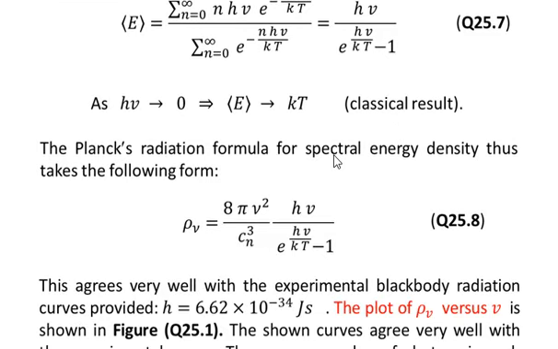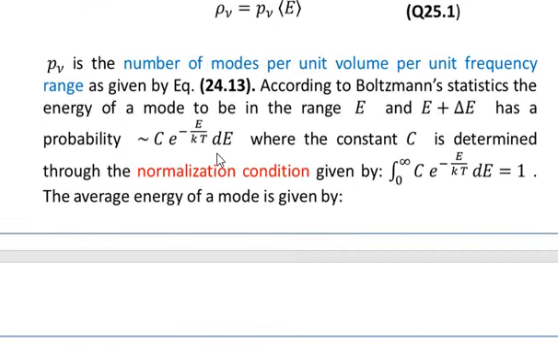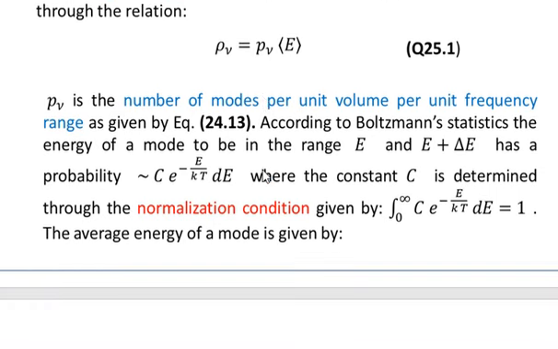The Planck's radiation formula for spectral energy density thus takes the form. We are plugging the value of the average energy into the previous formula. We have calculated the average energy, and we also have this quantity, which is the number of modes per unit volume per unit frequency range.